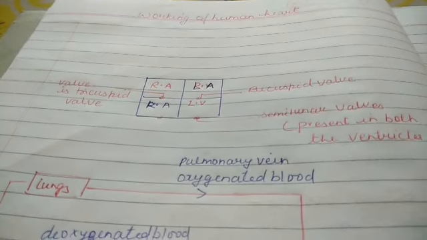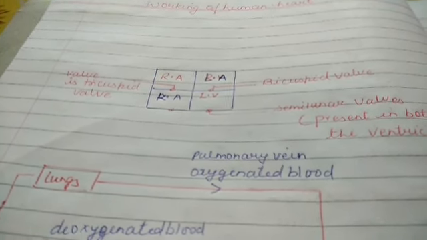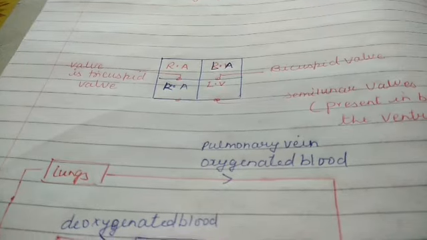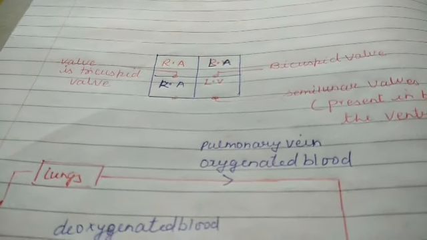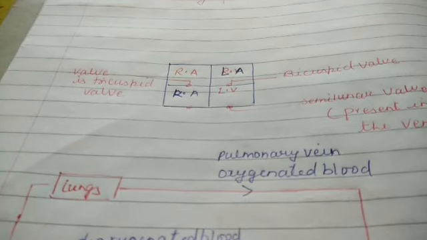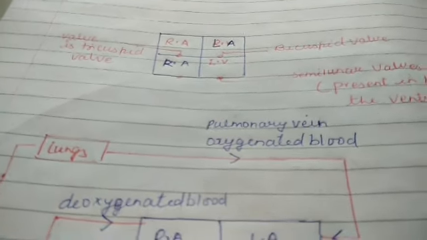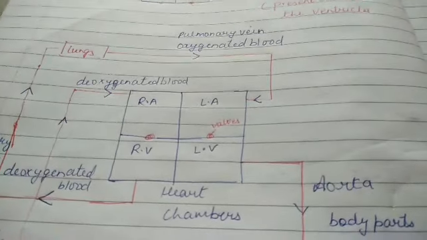Now, the working of the human heart. As I told you, the human heart is a four-chambered heart: right atrium, right ventricle, then left atrium and left ventricle. I made a mistake here. Now, see the working, as four chambers are there.